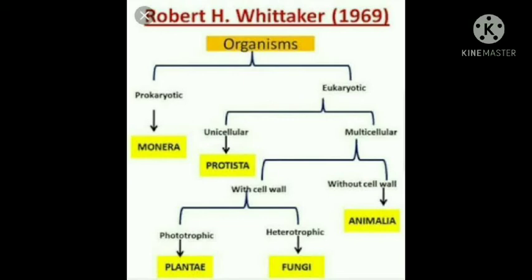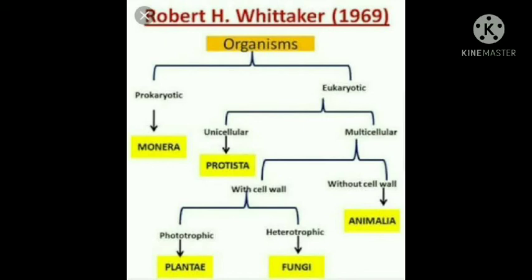If an organism has a cell wall, it is again divided into two types, that is phototrophic, under which he has kept the kingdom Plantae, and heterotrophic, under which he has kept the kingdom Fungi. Then another group is on the basis of absence of cell wall, under which he has kept the kingdom Animalia.